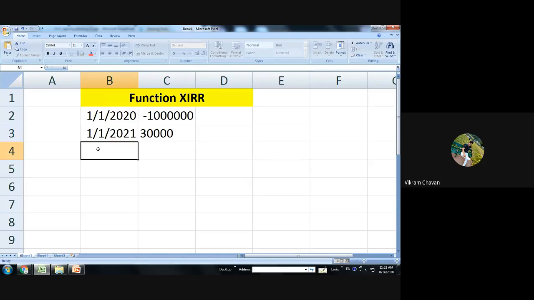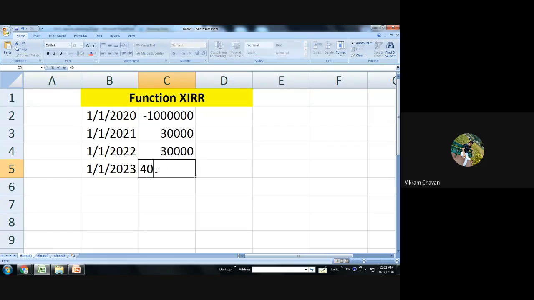For next year, 1/1/2022, cash flow is once again positive, 30,000 rupees. Then 1/1/2023, cash flow is 40,000. And last one is